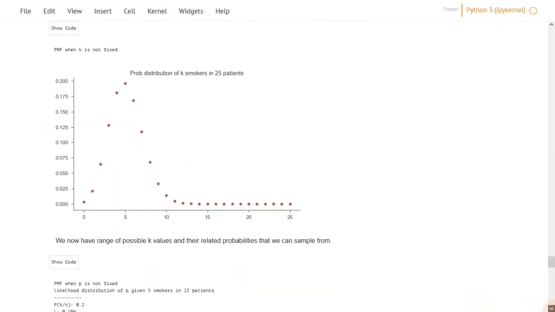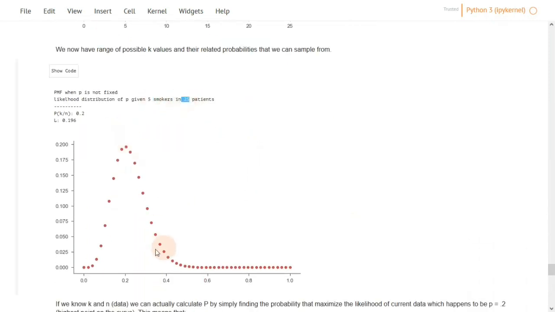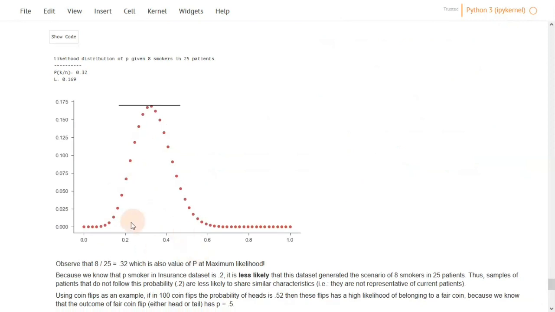Similarly, if we switched the scenario, fixed K, which is the number of smokers, and N, and changed P, we will find that the peak of the distribution is at 0.2, which means that the maximum likelihood estimate for this scenario is 0.2. If we were presented with a scenario where we actually obtained 8 smokers in 25, we can no longer expect to see it peak at 0.2. It will have this shape, and this shape tells us that the peak of the distribution is at 0.3.